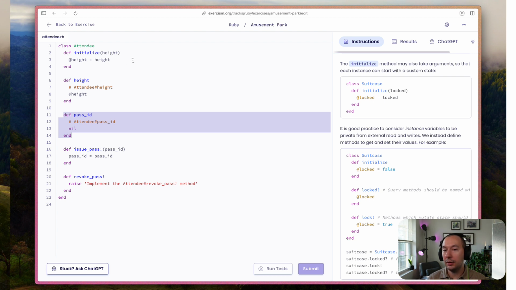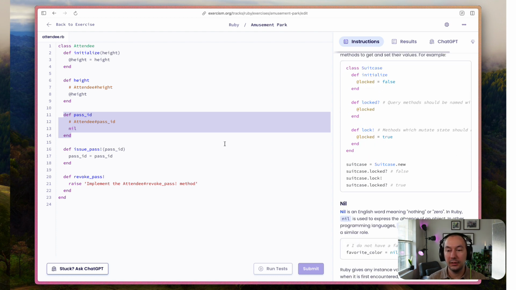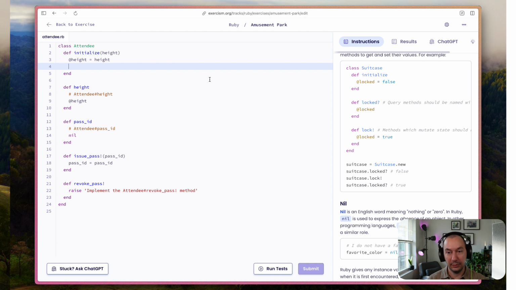So I think that's what they want me to do here. This did seem kind of strange to me that I would just return nil. So probably, since we're talking about getters and setters,